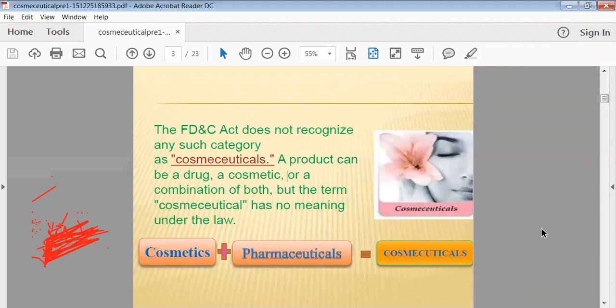So when we are utilizing the principles of pharmaceutics along with the cosmetics, then the product that is developed will be called a cosmeceutical. So in a simple way we can say we have improved cosmetics by addition of therapeutic agents, then they are termed as cosmeceuticals.